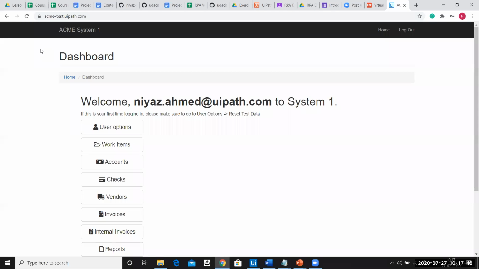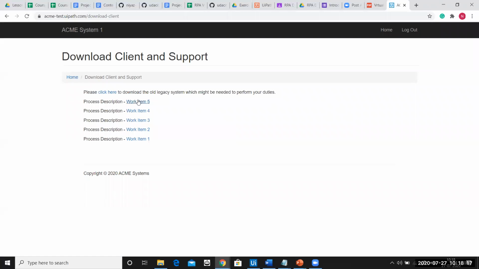We will see a gist of it today: what a process actually is, how you define a process, and what the requirement from the process is, as in, this is what I have to do. We'll read that document first, and then with the document in hand we will start building the bot. If you want to see the questions, hover the mouse on the user option, and there is something called download client and support. Click here, and we have a couple of exercises. We'll only be doing work item 5, or WI5.